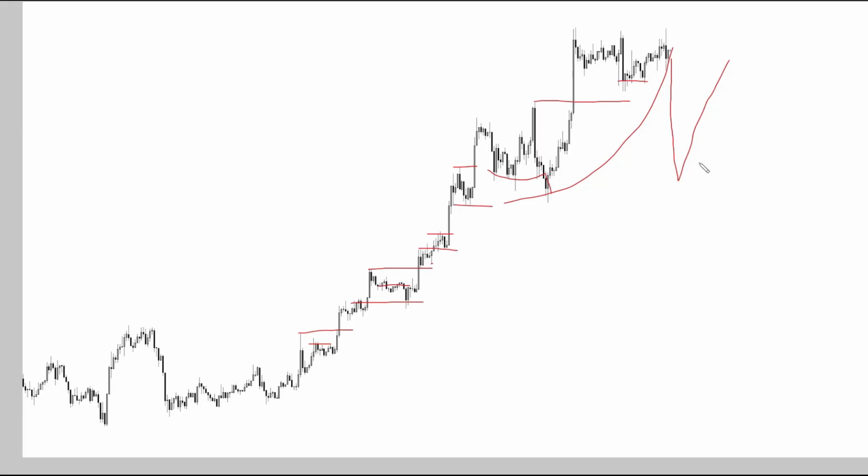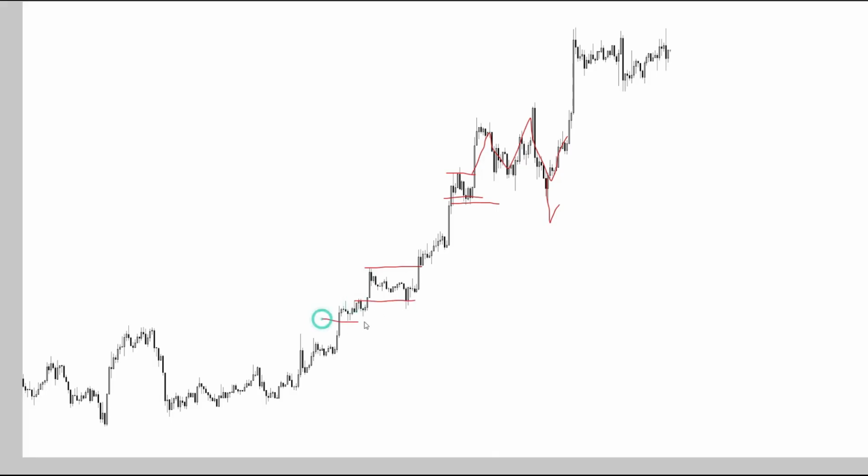All right, in order to say that there should be much conviction in taking any type of short, you need to have a previous structure lost. So for example, what that would have looked like is us moving from this structure to within this structure, okay, and then losing the lows of this. So for example, losing the lows at this point. At this point, you have something that would probably look like an inverse, rather a head and shoulders, or in this case, if we talked about the preceding structure, just moving down, where instead of coming back into the top side, we would want to have lost the lows of the previous consolidation period. Okay, so this is what you need to look for, because continuation is never clean.